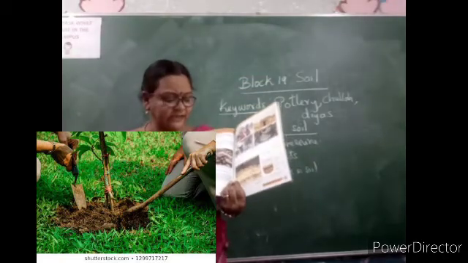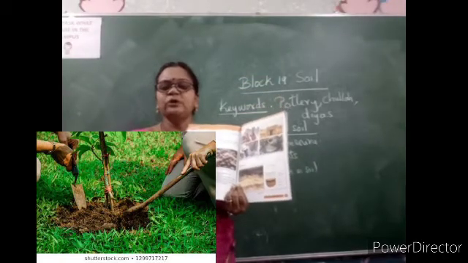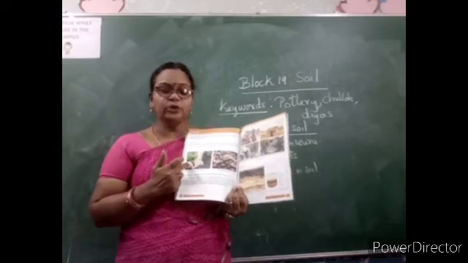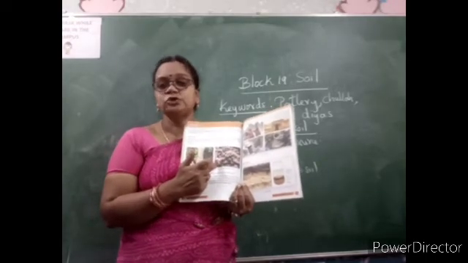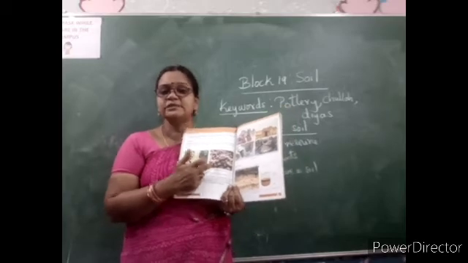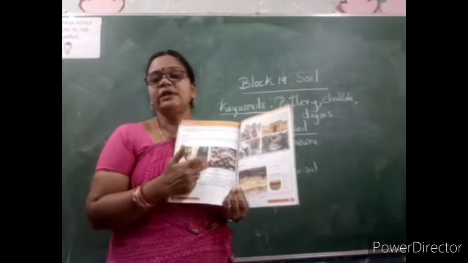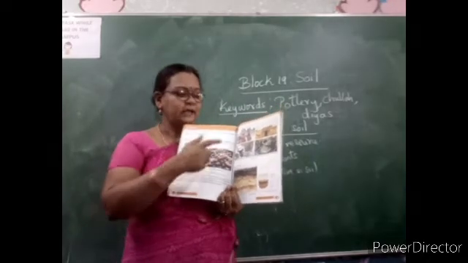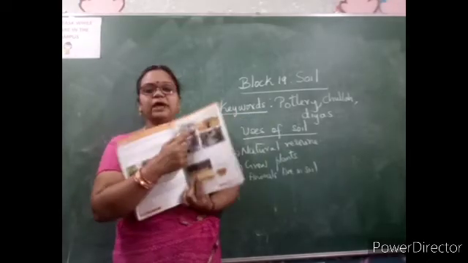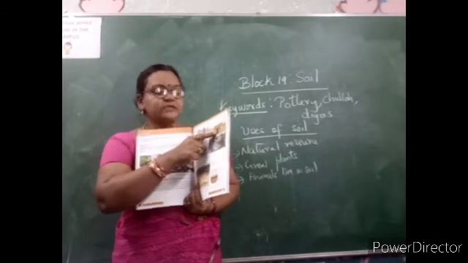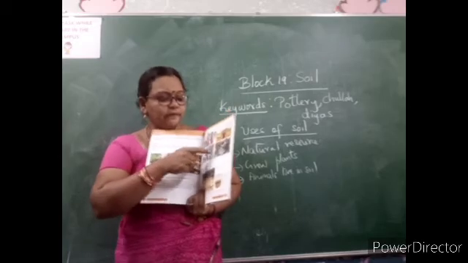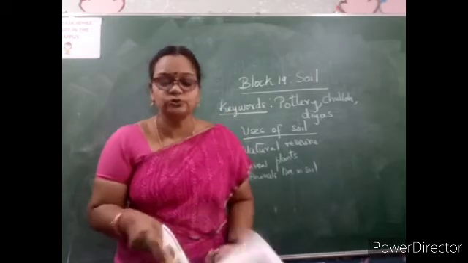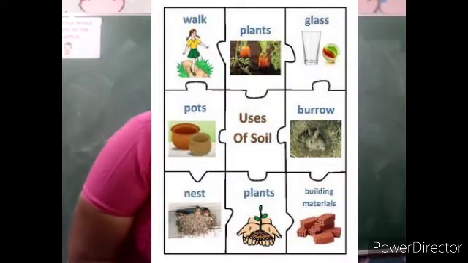You can see a clear picture in your textbook. Observe the color of the soil also. Here it is blackish color, here it is brownish color. It is because of the place where it is found. Growing plants and many animals like scorpions, earthworms, rats live in the soil. So if soil is not there, they all will die. Then you can see construction places, how they are making bricks out of soil, and you see the mud houses. You can see the chula and also pots. So soil is used to make all this. How are they useful? That we will see.